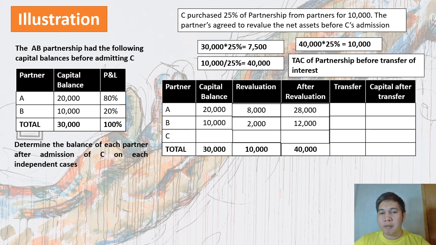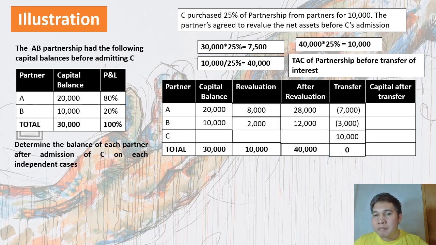So since okay na po yung balances after revaluation, pwede na po tayong tumuloy dun sa transfer. So yung transfer daw 25% ay mapupunta kay C galing dun sa dalawang partners. So ibig sabihin 25% ng 28,000 mapupunta kay C. Tapos yung 25% naman ng 12,000 ni B mapupunta rin siya kay C kasi nga binili ni C yung 25% interest ng mga partners.